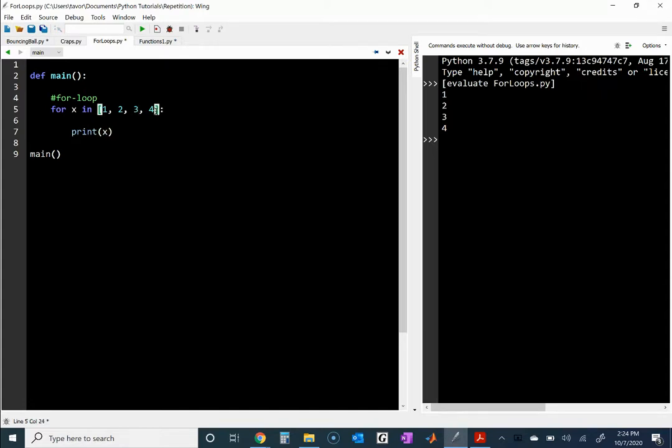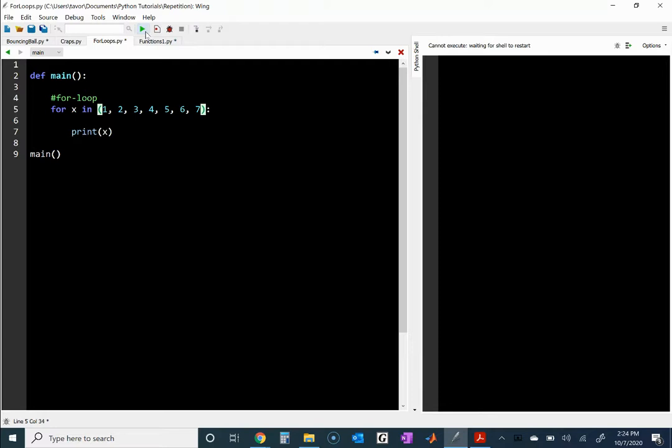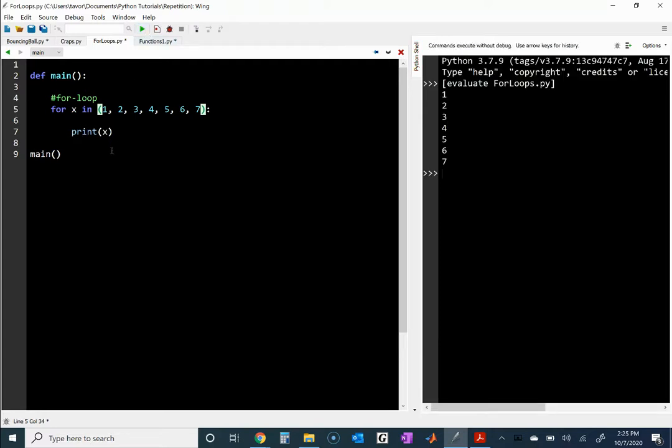And so say you want to loop 10 times, you would write here 5, 6, 7, so on and so forth. But then you can see how, what if you want to loop 100 times? You wouldn't want to write the entire list of numbers 1 through 100. Another thing to note is that instead of square brackets, we could put parentheses, and this would still work fine.